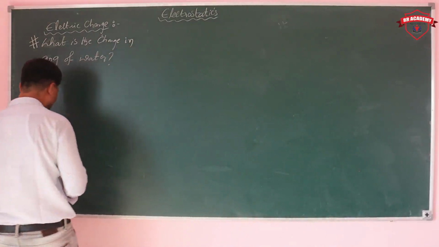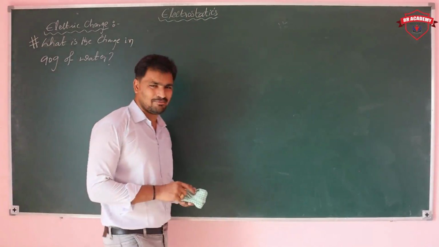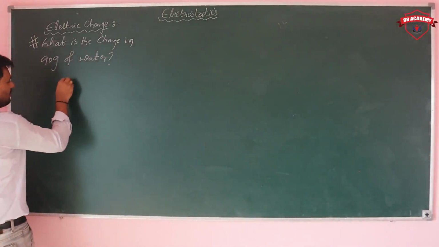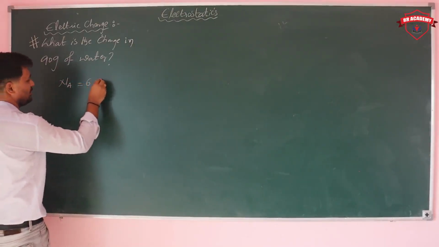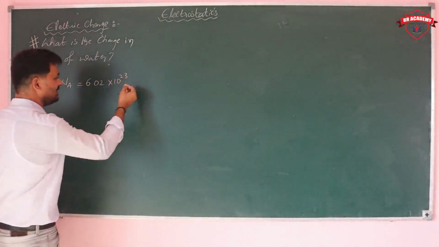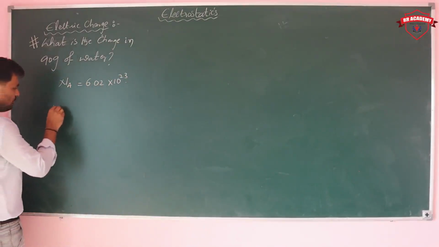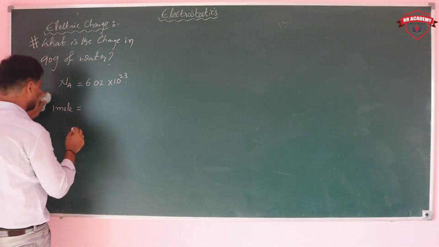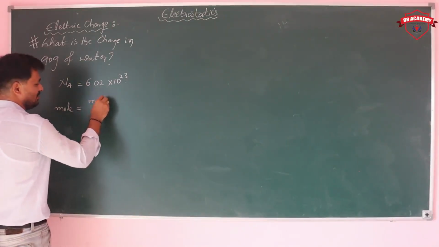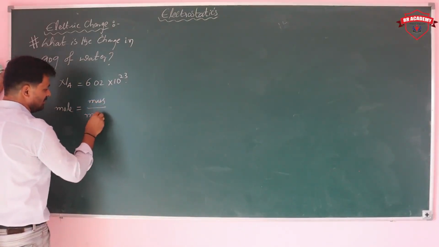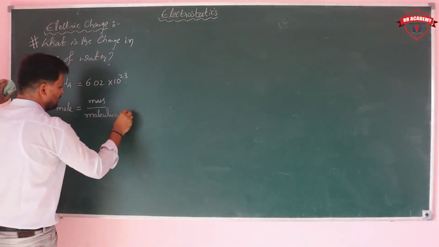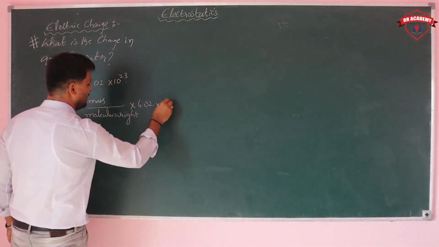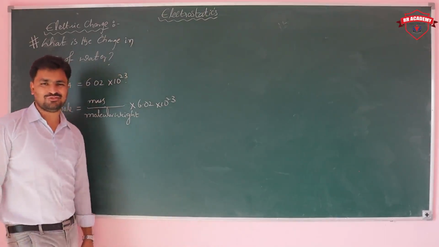In 1 mole, how many atoms are present? That is nothing but the Avogadro number. What is the Avogadro number? 6.02 into 10 to the power of 23. And mole is generally mass upon molecular weight, so the number of atoms is mass upon molecular weight into the Avogadro number, 6.02 into 10 to the power of 23.